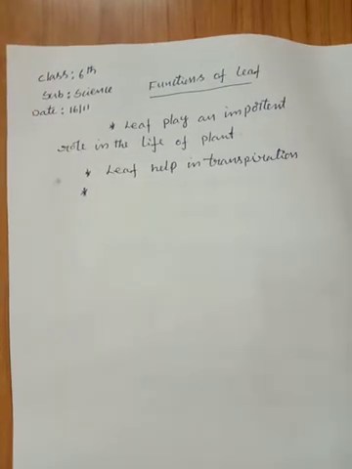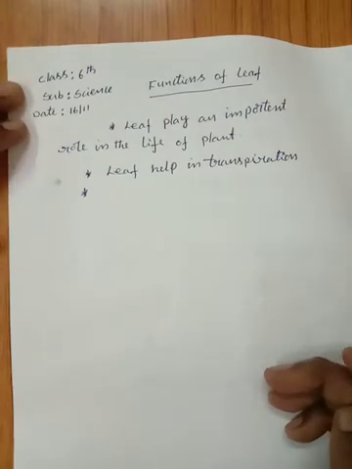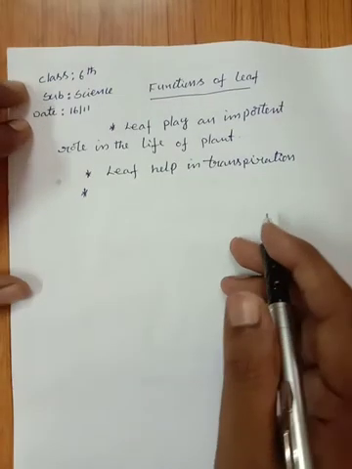Children, now we are discussing the functions of leaf. What are the functions of leaf in plants? Leaves play an important role in the life of plants. Leaves help in transpiration.